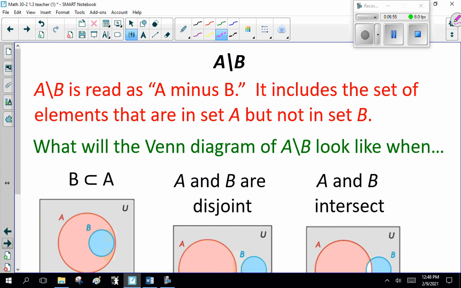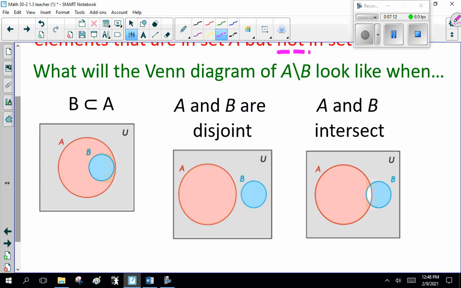A slash B. Now this is read as A minus B. So this includes a set of elements that are in set A but not in set B. Now, what will the Venn diagram of A minus B look like? Well, here is a good one. When B is a subset of A, there's B, there's A. So A minus B is everything that is A and not B.